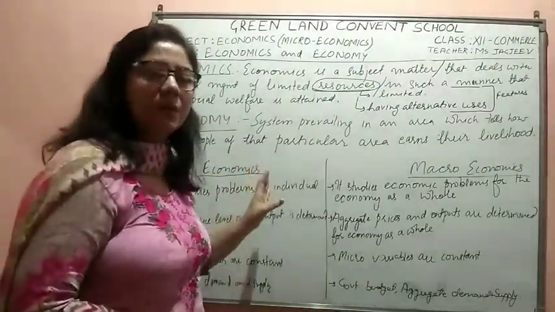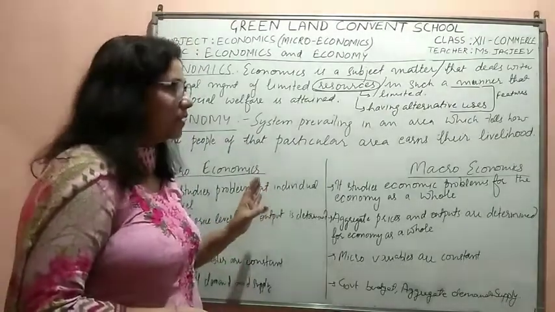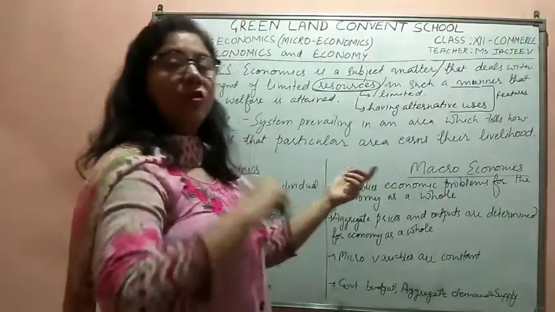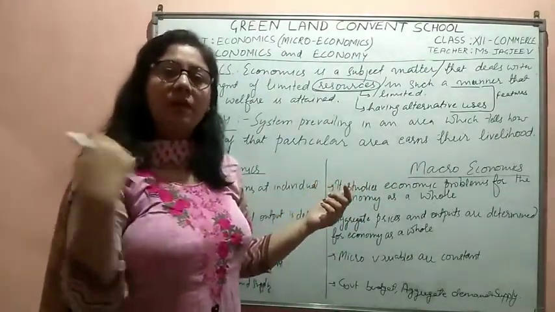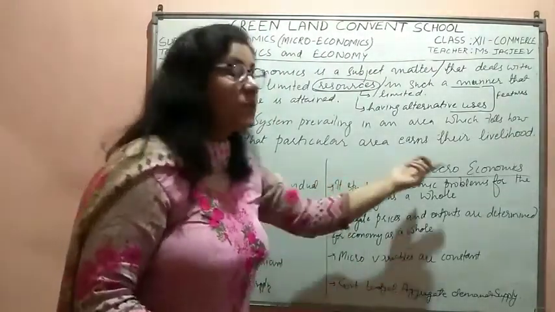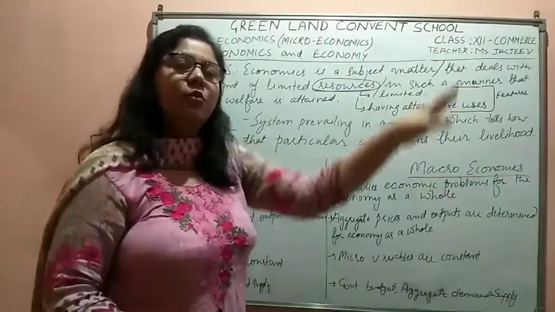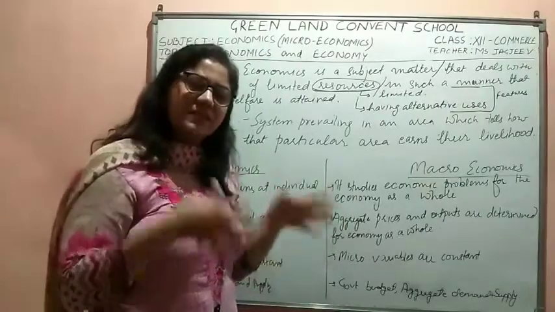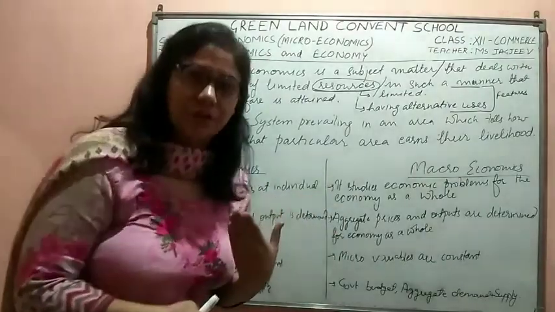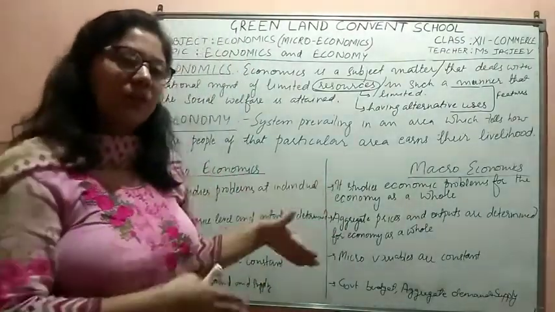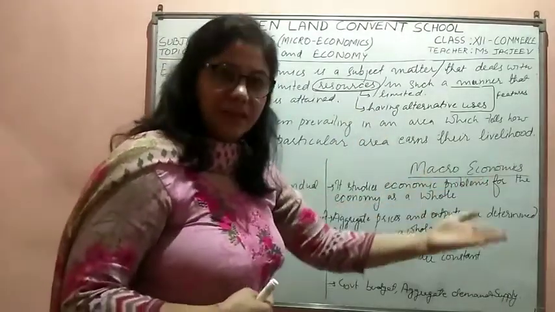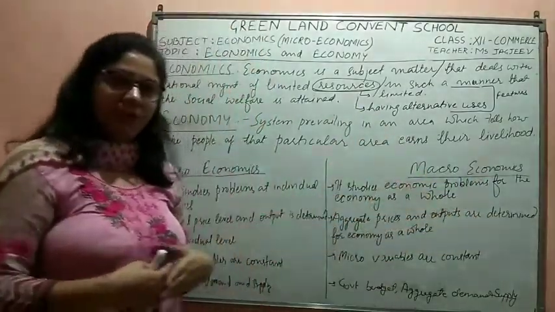We are studying economic problems at the individual level. But if we study economic problems for the country as a whole, for the world as a whole, then it becomes macroeconomics. Now we are studying the whole world or the whole country. If we are studying it at the state level, it could be microeconomics. At the individual or the smaller level, it is micro, and when we study it at the whole or at the bigger level, then it is macroeconomics.